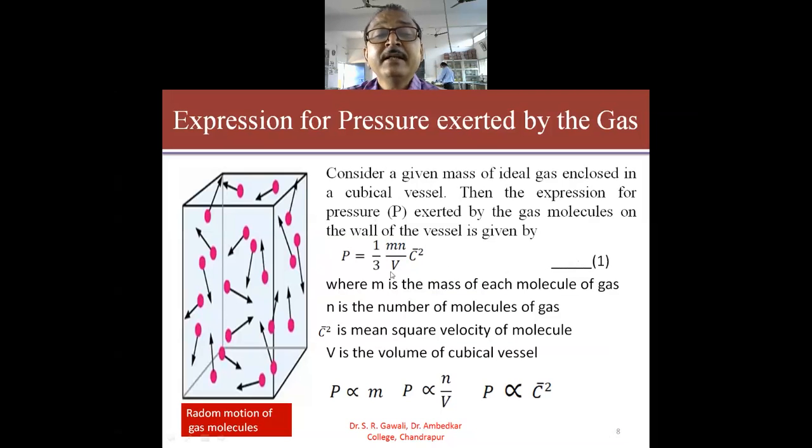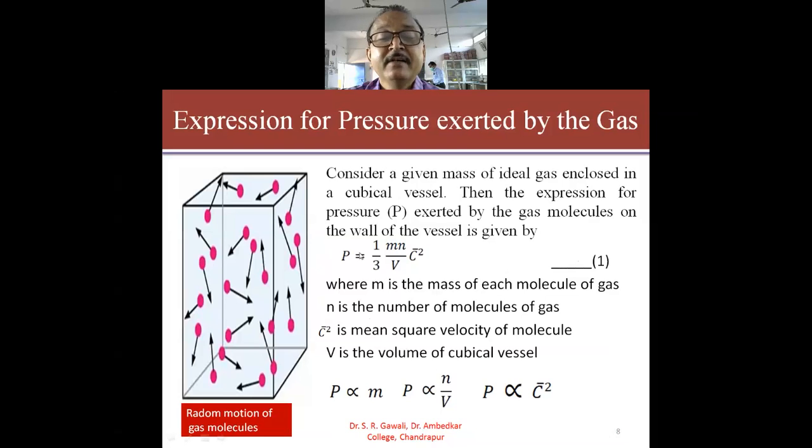This is equation number 1, where m is the mass of each molecule of the gas, small n is the number of molecules of the gas, C bar square is the mean square velocity of the molecules of the gas, and capital V is the volume of the cubical vessel.